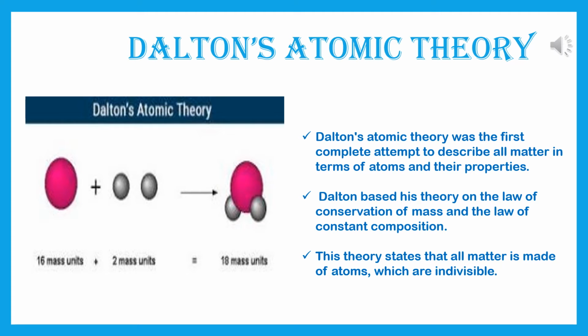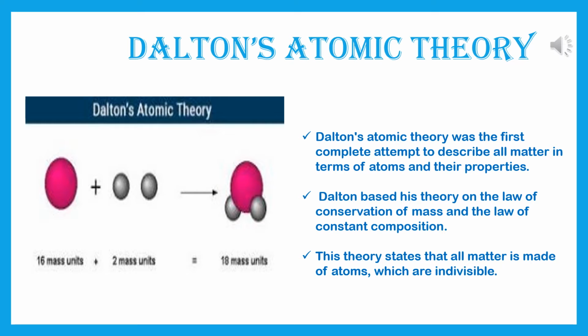Now Dalton's atomic theory. Dalton's atomic theory was the first complete attempt to describe all matter in terms of atoms and their properties. Dalton based this theory on the law of conservation of mass and the law of constant composition. This theory states that all matter is made of atoms which are indivisible. See the diagram. There is an example according to Dalton's atomic theory.